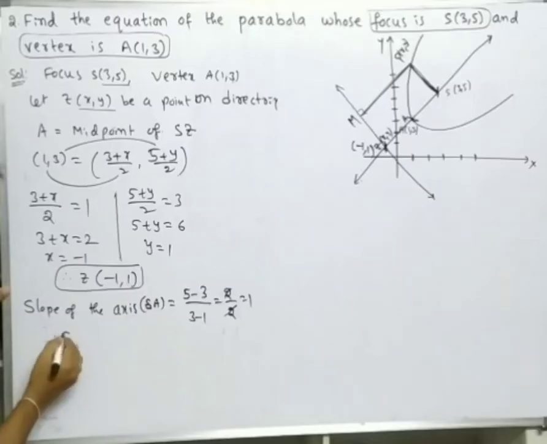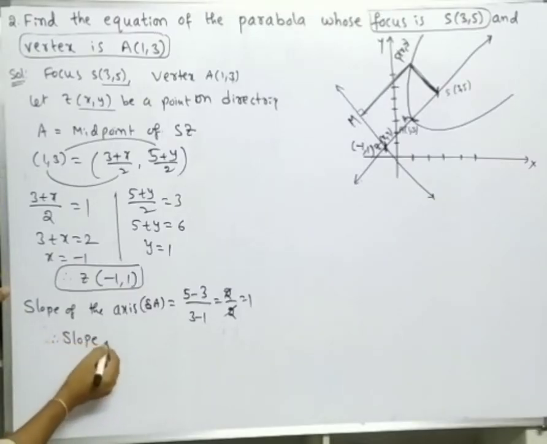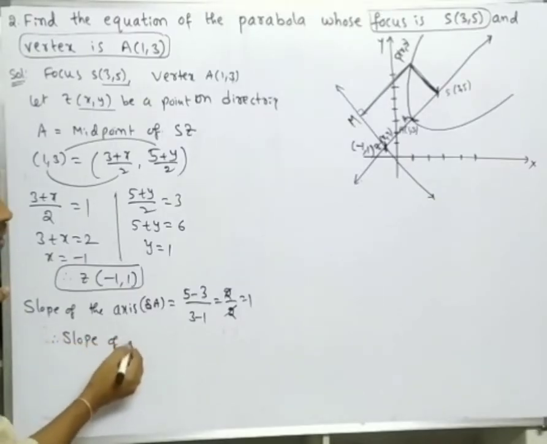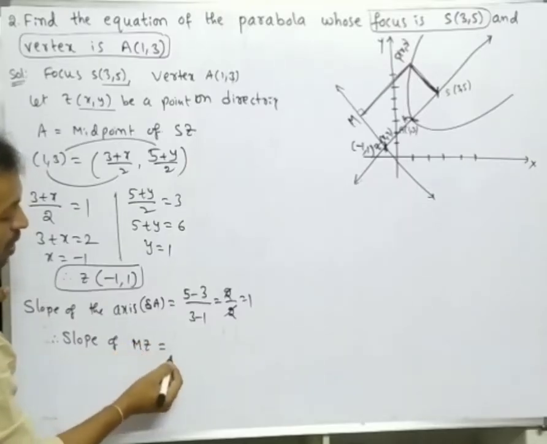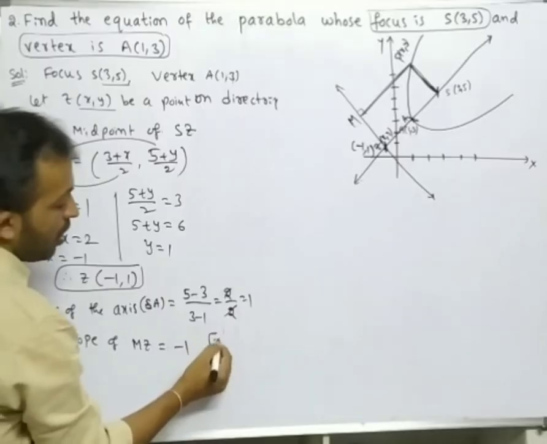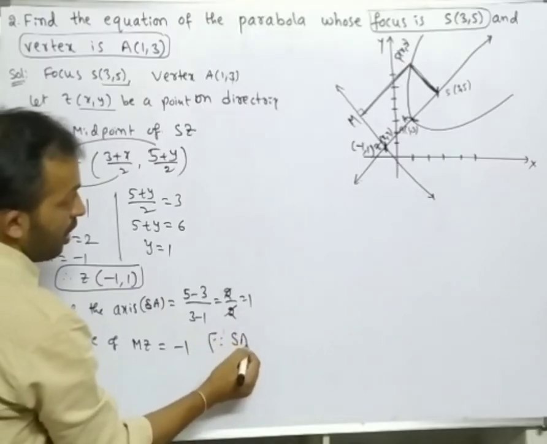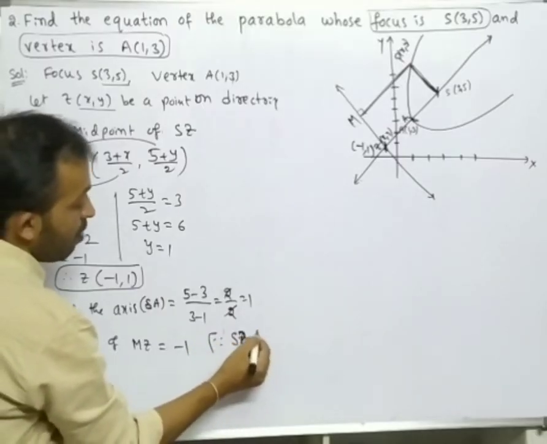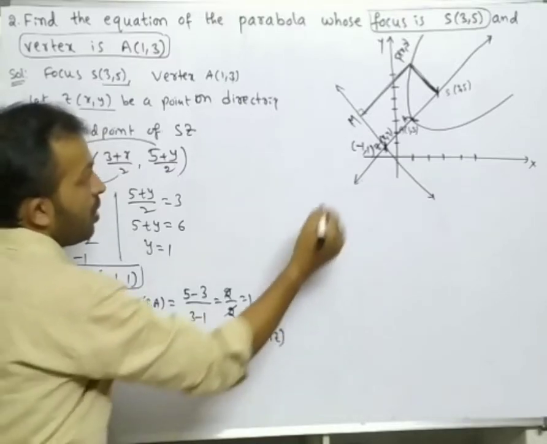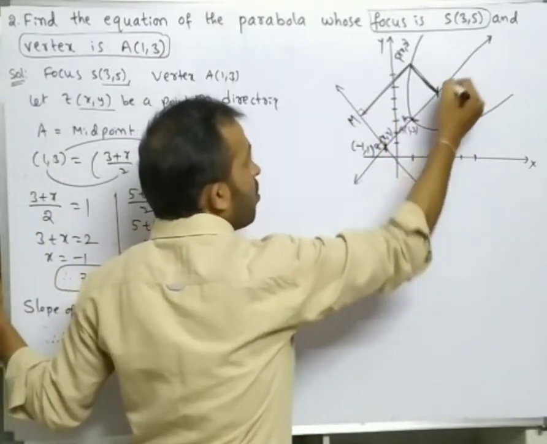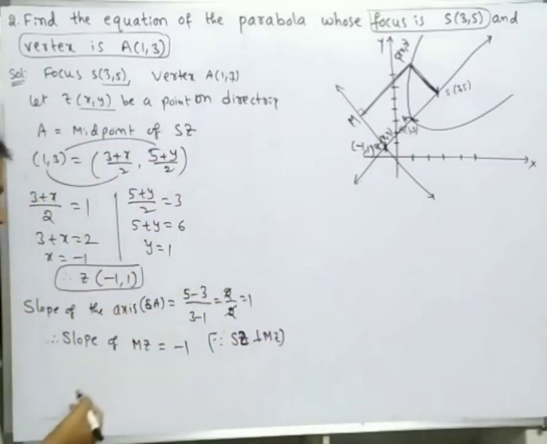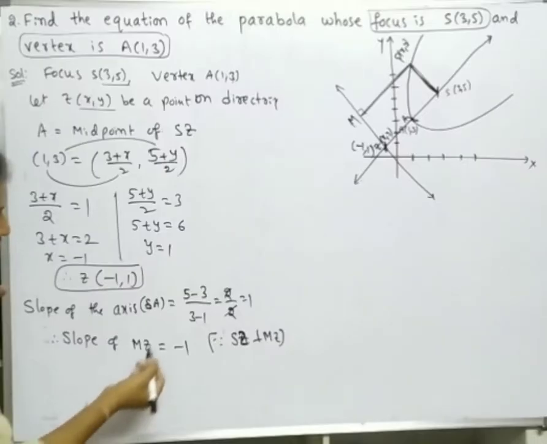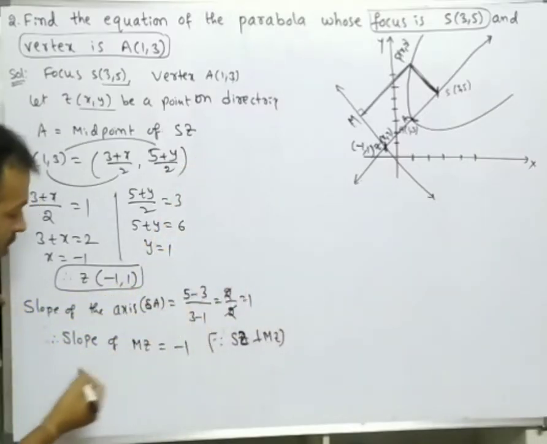So therefore, what is the slope? Clearly, the slope of MZ, or slope of the directrix, is equal to minus 1. Since SZ is perpendicular to MZ, these two are perpendicular, so if the slope of this line is 1, then the slope of this line is minus 1. Now we can find the equation of the directrix.